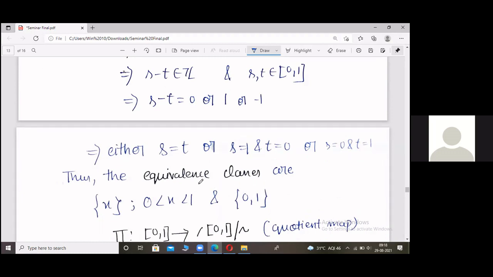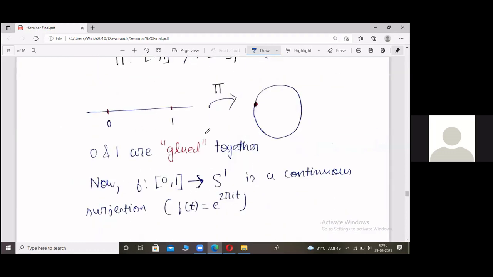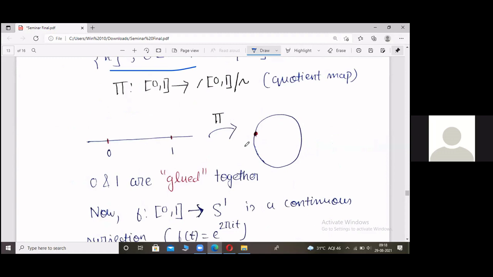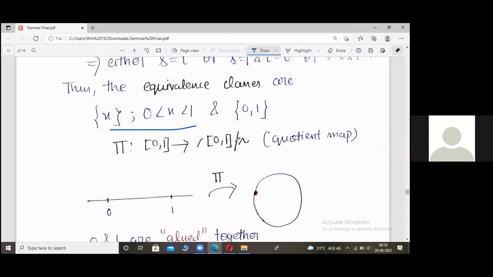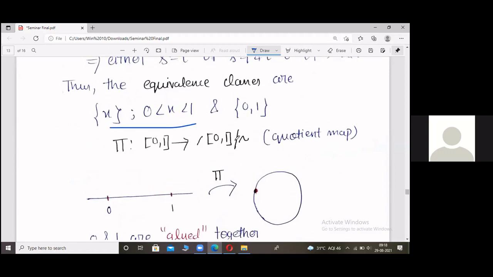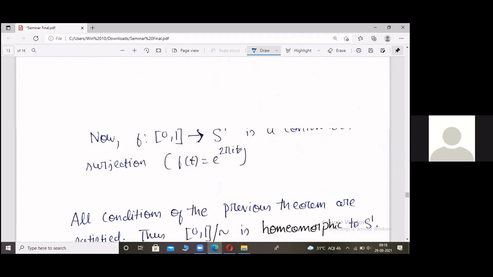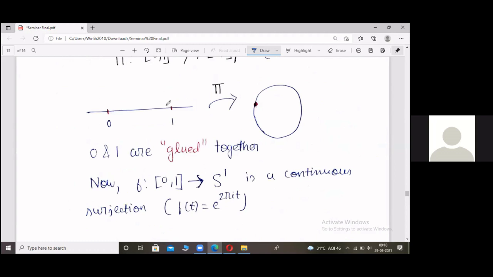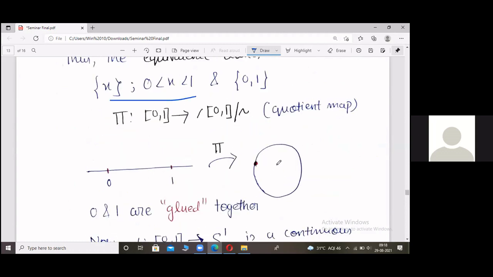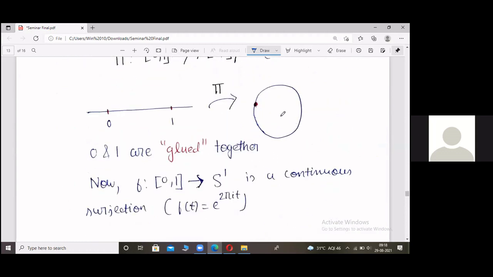Fine. Now this is precisely the equivalence relation using which we had constructed our quotient space in the first place, right? So our f induces the same equivalence relation using which we constructed the quotient space, and all the conditions of the previous theorem are satisfied. Thus we see that [0, 1] mod tilde is homeomorphic to S1. That is, topologically the quotient space [0, 1] mod tilde is the same as the unit circle in R2.